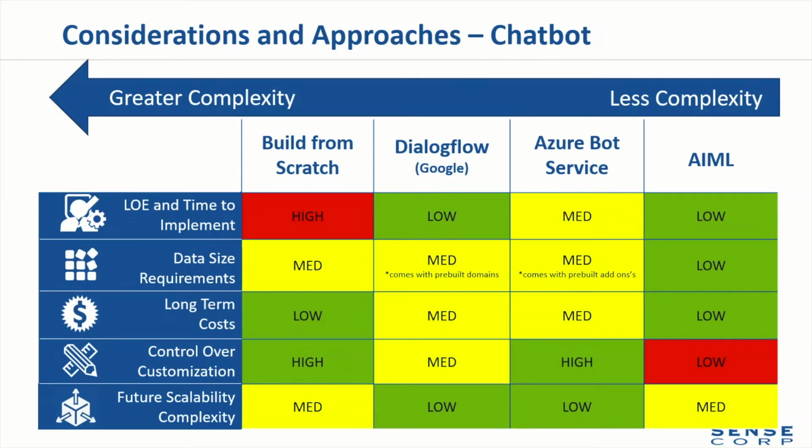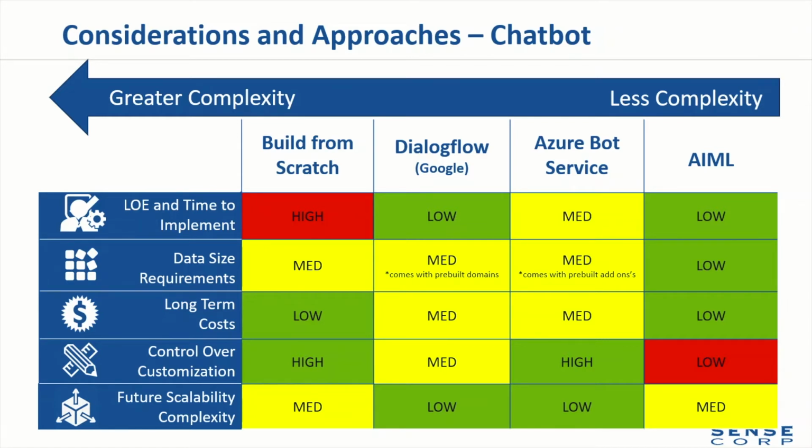Plus, scalability is going to be really difficult because you have to add in every possible question you can think of that your user would want to ask for each domain. So imagine trying to build out a new domain using AIML. The benefits, though, are that the level of effort and time to implement are low, as well as the data size requirements for the long-term costs.